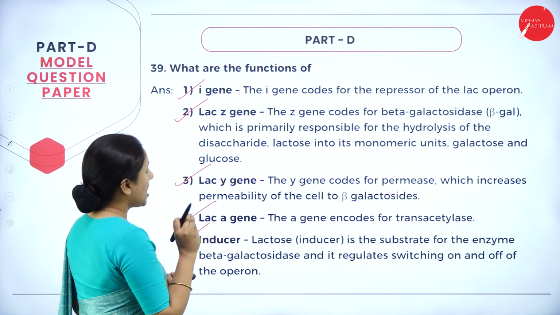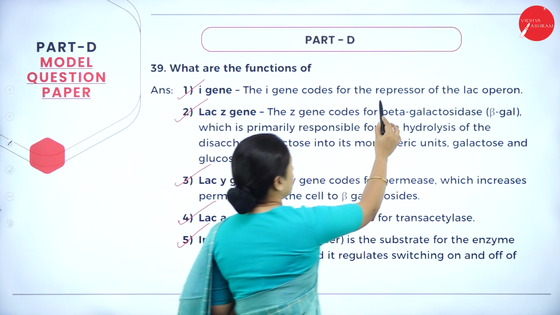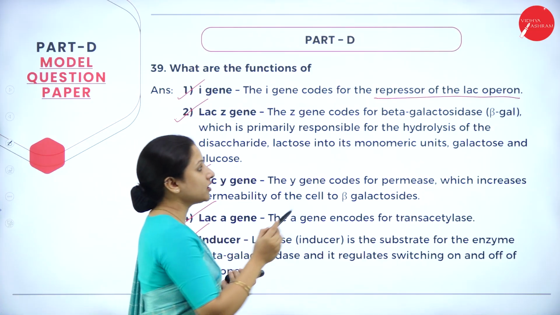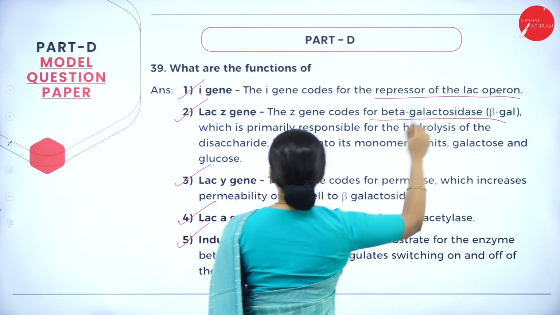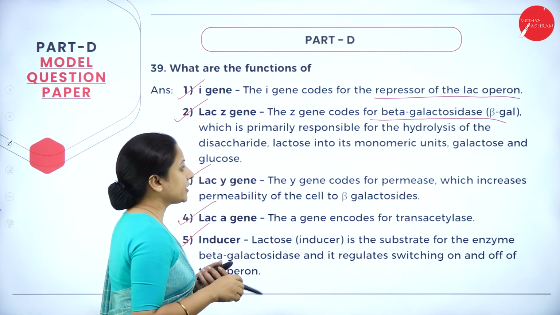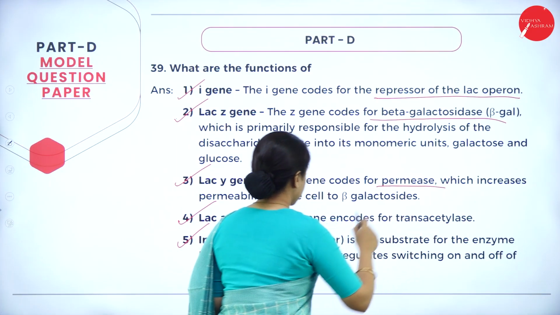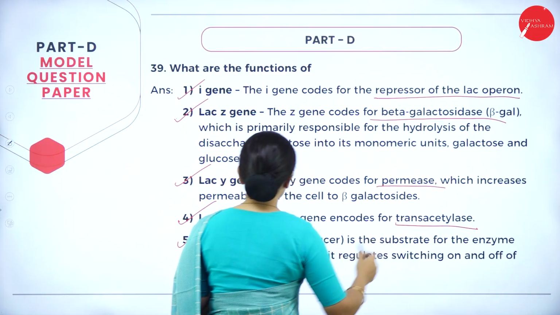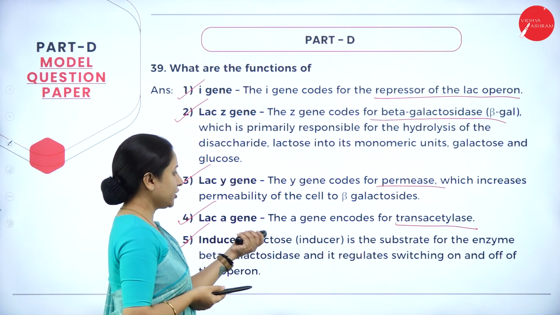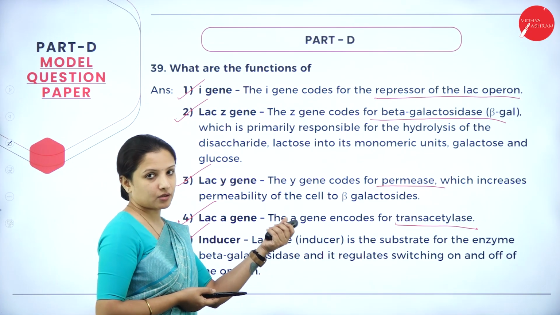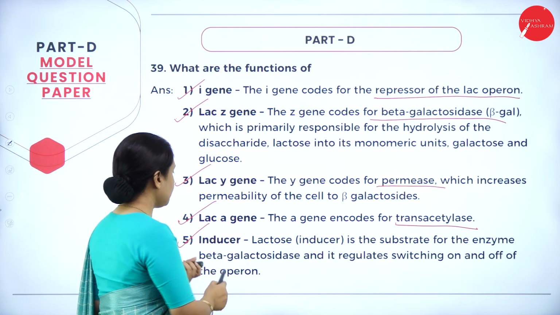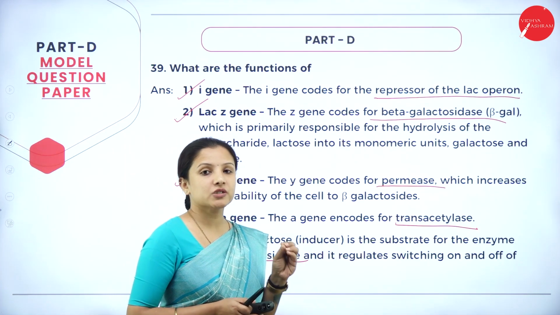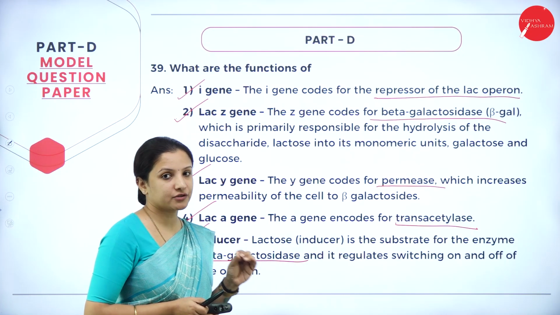So the I gene codes for the repressor of the lac operon. The LAC-Z gene codes for beta-galactosidase. Then the LAC-Y gene codes for the enzyme permease. The LAC-A gene codes for transacetylase. And the inducer is nothing but the substrate, that is lactose, for the enzyme beta-galactosidase, and this inducer is the one which actually switches on and switches off the genes.